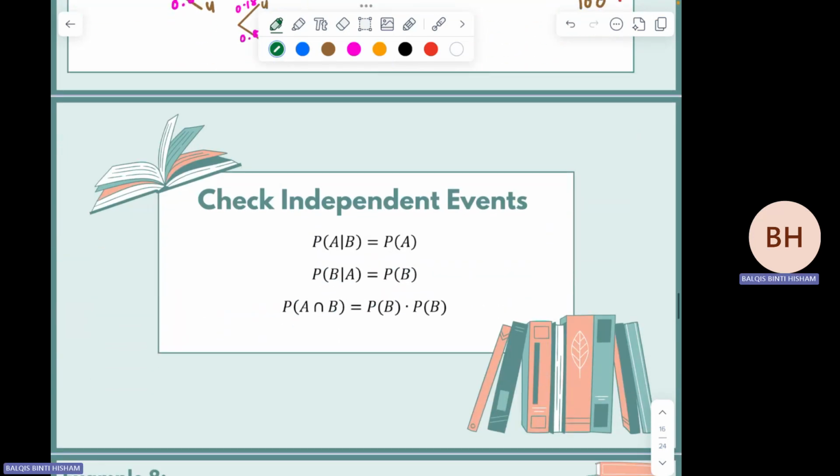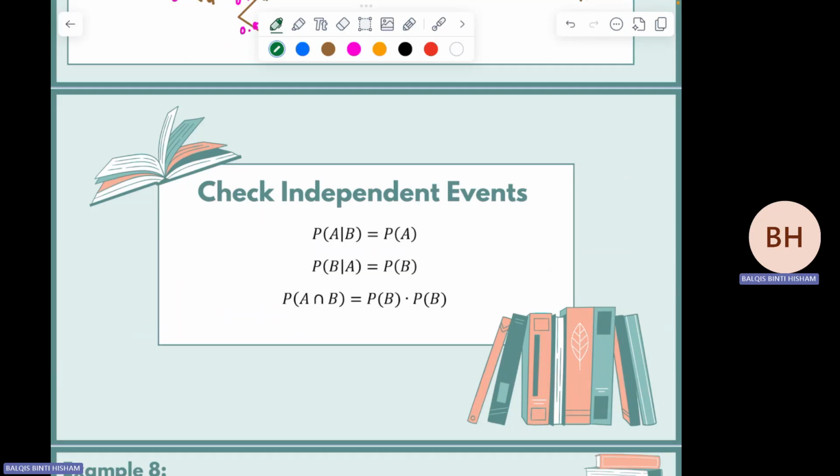The next one is on the checking part. Check independent events. You have three relations. The first one is A given that B must be equivalent to P(A), equal to the P(A) before the symbol. The second one, if you replace B with A, B given that A is equivalent to P(B).